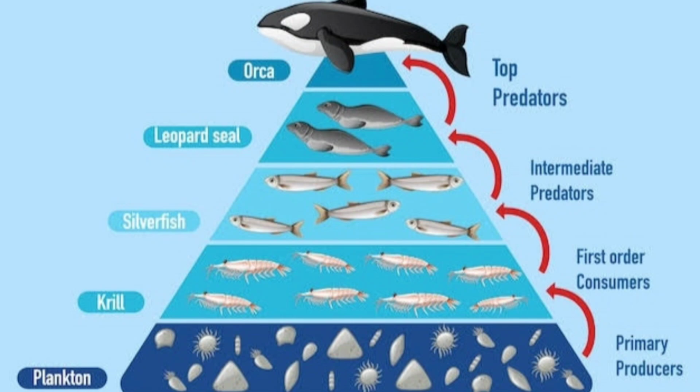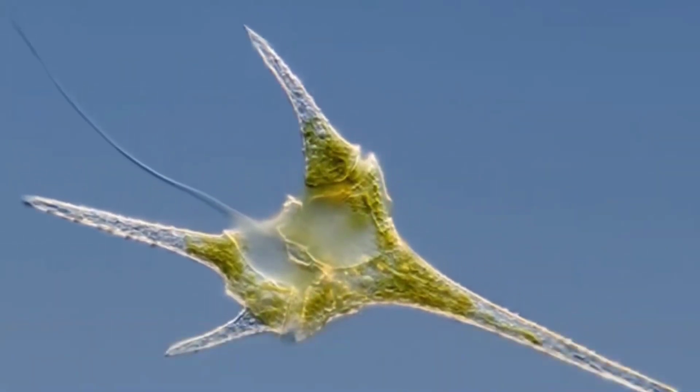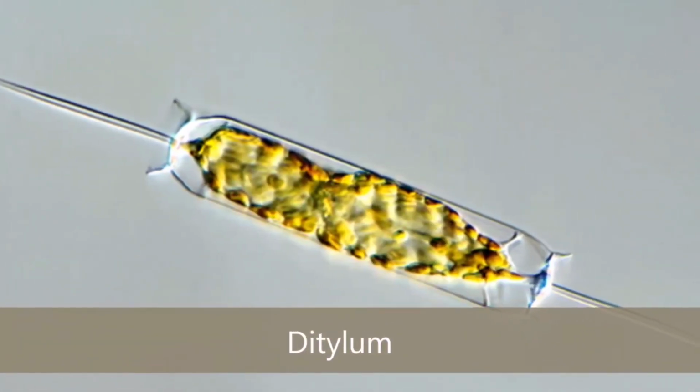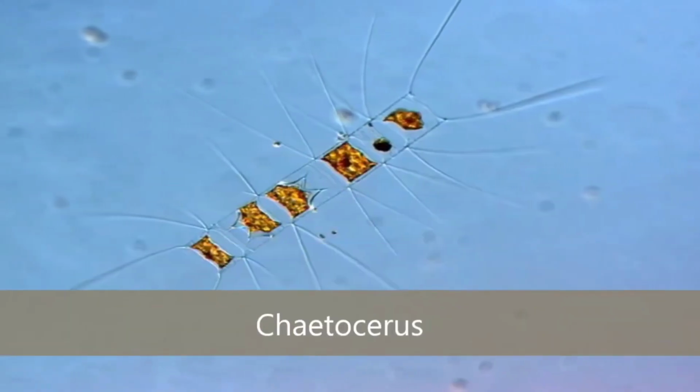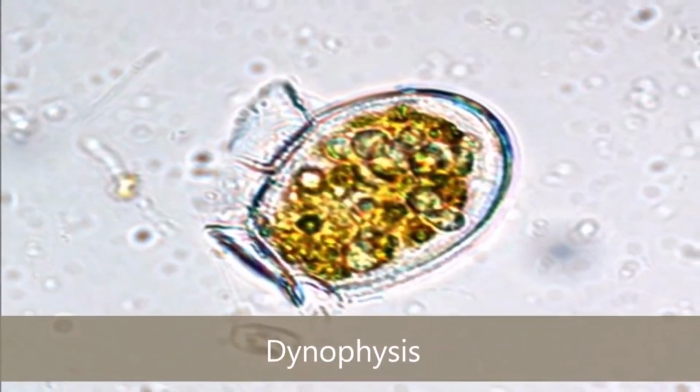snails, and sea anemones. Similar to land plants, phytoplankton contain chlorophyll and require sunlight to live and grow. They also rely on inorganic nutrients like nitrates, phosphates, and sulfur, which they convert into essential proteins, fats, and carbohydrates. There are two main classes of phytoplankton: dinoflagellates and diatoms. Dinoflagellates use a whip-like tail called a flagella to move through the water, while diatoms have rigid, interlocking shells. These diverse phytoplankton species play a crucial role in maintaining the delicate balance of marine ecosystems.